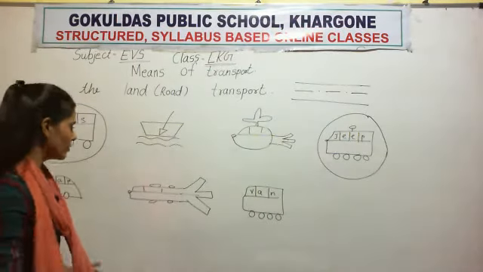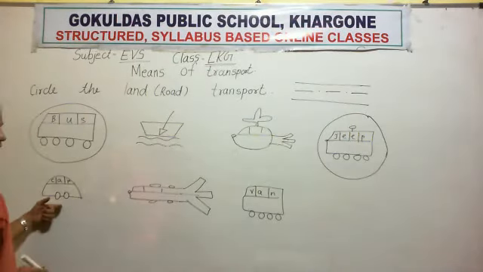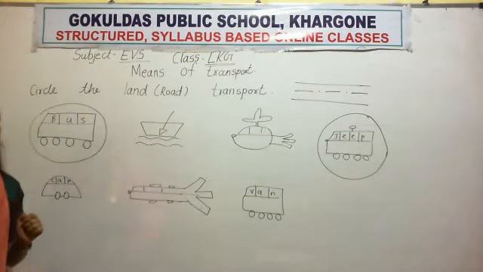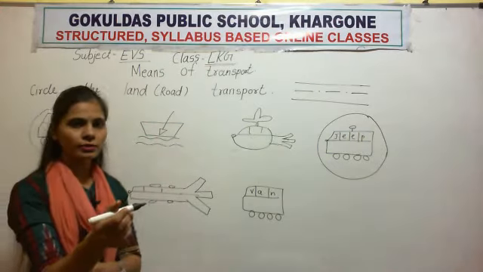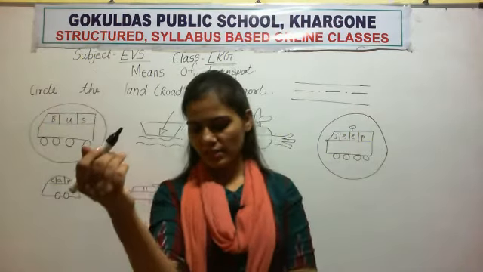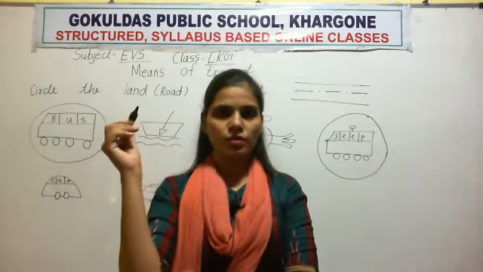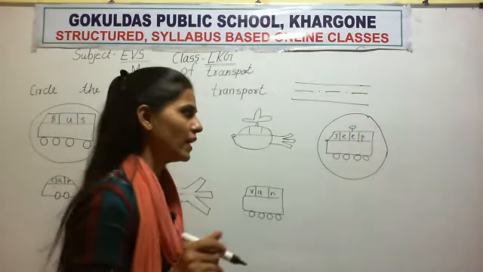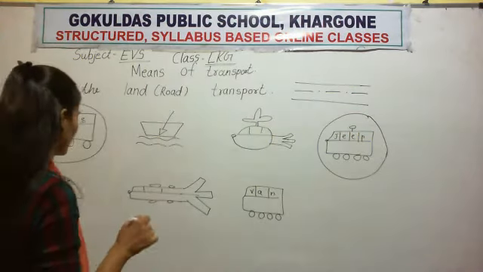Now move to the next line. What is this? This is a car. So car moves on the road. Yes, you see cars on the road. So car is also land transport, road transport, and you circle land transport.